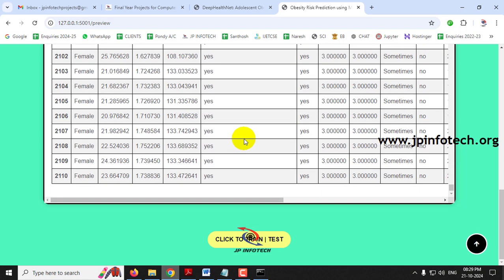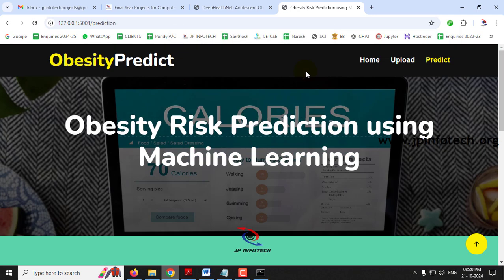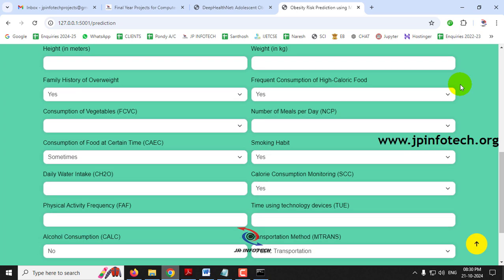Now if you scroll down to the end of the page, you can see this click to train or test button. Just click it. After a few seconds you can see this training finish message, and click OK. Now it will navigate to the important part of the project, that is the prediction part.